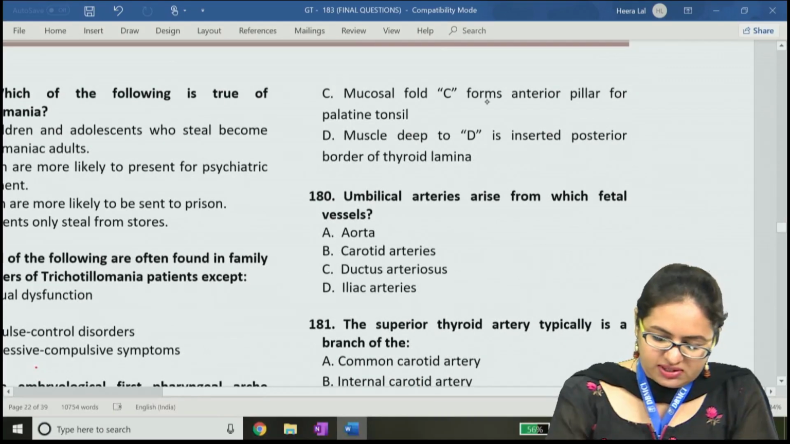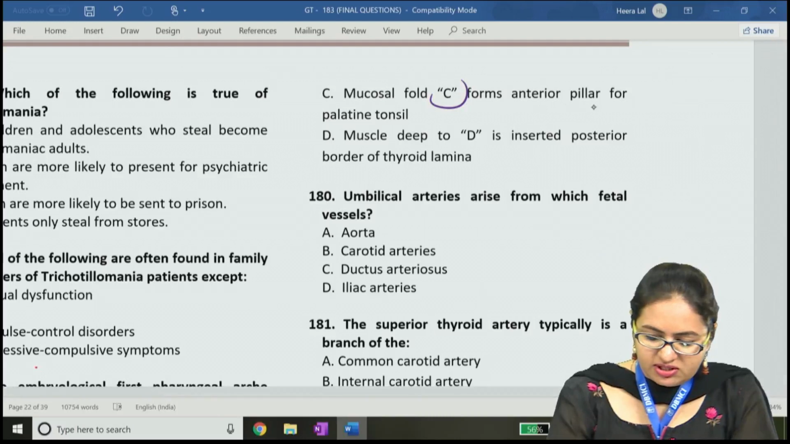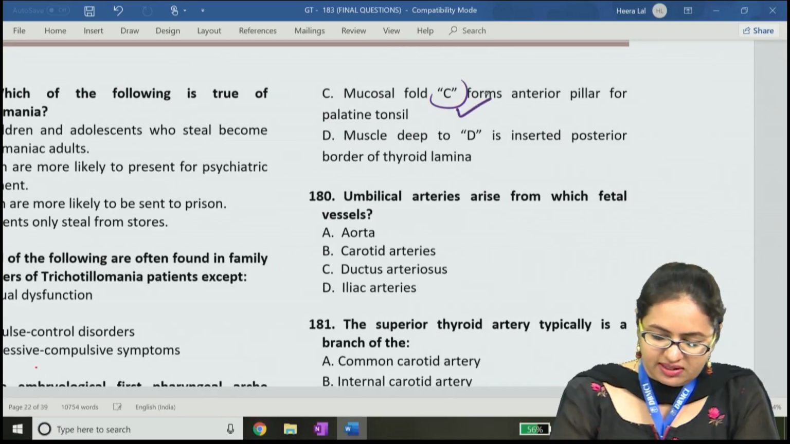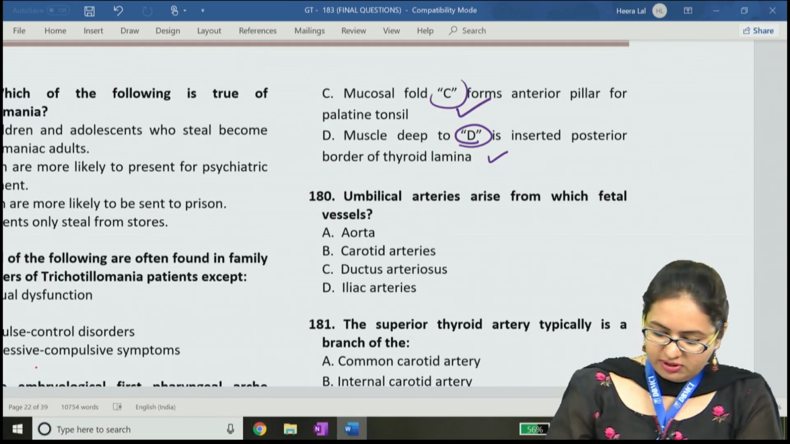Then mucosal fold C: we have already said that the palatoglossus forms the anterior pillar for the palatine tonsil. This is correct, as we have just discussed. The muscle deep to D, that is the palatopharyngeus, is inserted to the posterior border of the thyroid lamina. This is also correct.